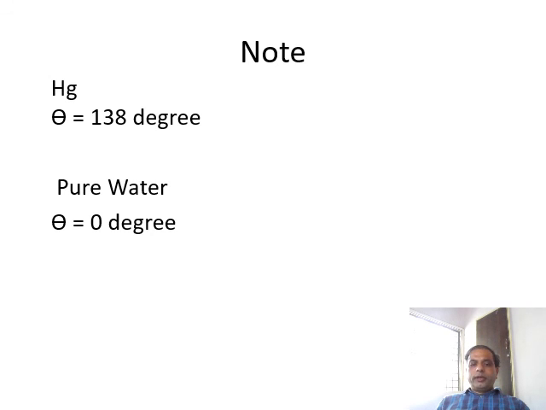rise. Moreover, the free surface in the capillary tube makes an angle theta equal to almost 180 degrees in the case of mercury. For pure water it is 0, and for just water, it is not pure water. The surface is a concave surface, and it makes an acute angle. Here the nature of the surface is convex. This is what we have to understand in capillarity. Okay, thank you.